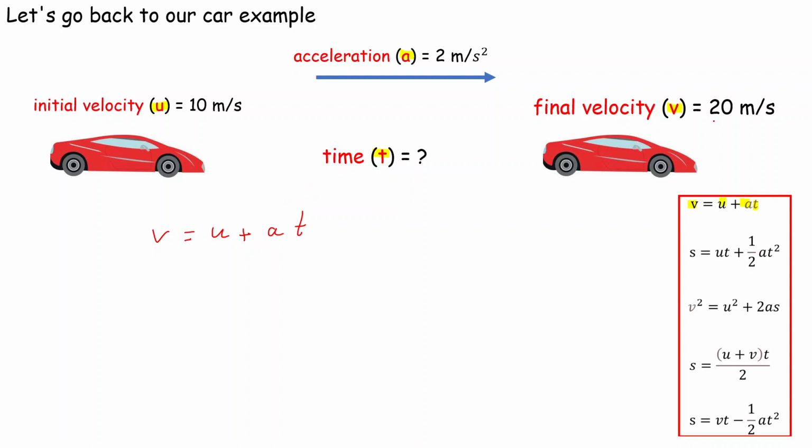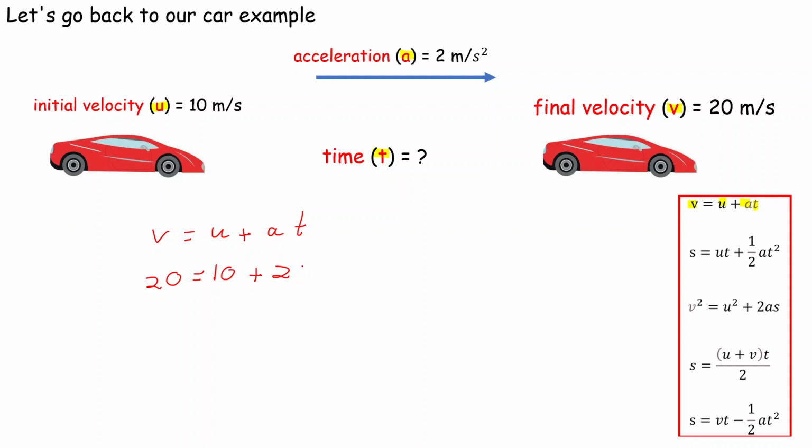So V is equal to 20, and the units at this level, you don't even need to be able to really understand them, you just need your number part. So the V is equal to 20. So 20, substituting in our letters, is equal to your U, your initial velocity U is equal to 10, so 10 plus the acceleration A is equal to 2 meters per second, but just put the 2 in there, and AT means A times T. So you're timesing 2 with T. T is what you are trying to find, so 2T.